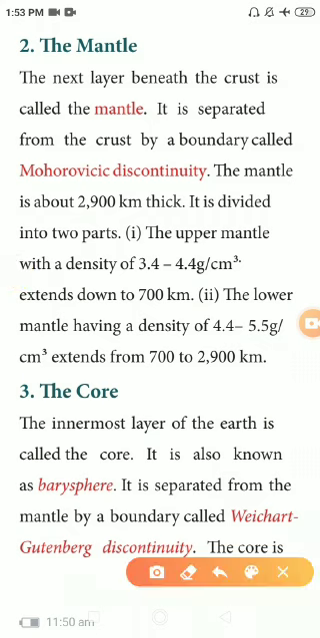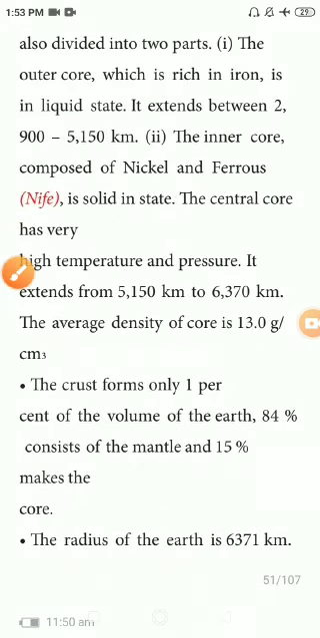Okay, next one, the core. The innermost layer of the earth is called the core. It is also known as the barysphere. It is separated from the mantle by a boundary called the Weichert-Gutenberg discontinuity. The core is also divided into two parts.